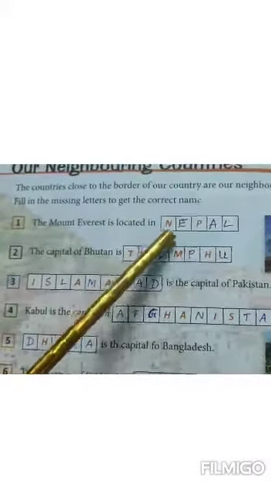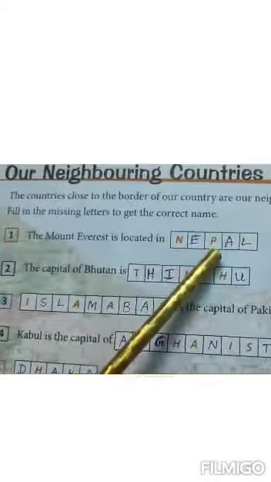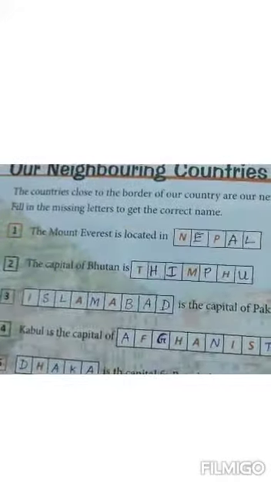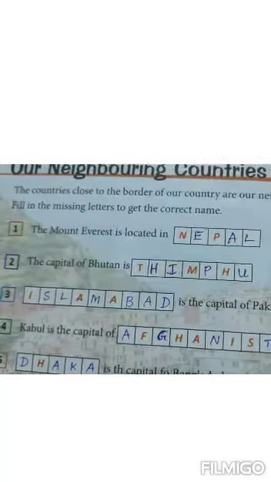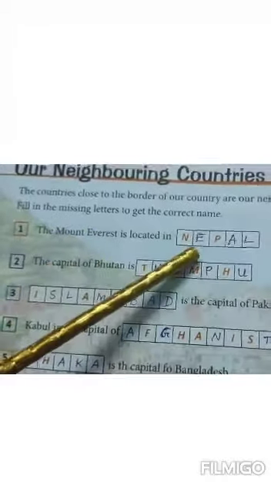Now you go again to page number 14. Number 1, you have to fill in the missing letters to get the correct name. The Mount Everest is located in Nepal. Nepal is one of our neighboring countries. You have to write in the box NEPAL. N and P are already given. You have to write here E, A and L. Mount Everest is the highest mountain peak in the world, which is located in Nepal.